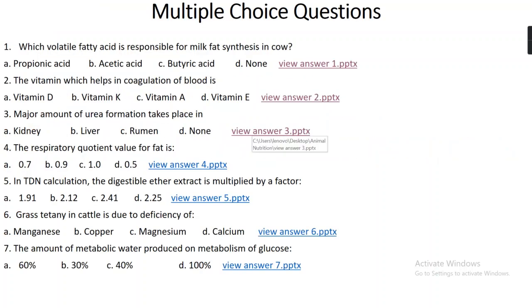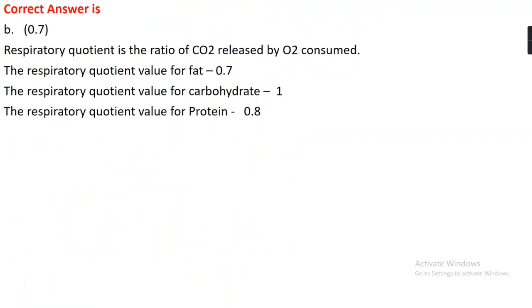Question number 4. The respiratory quotient's value for fat is option A 0.7, option B 0.9, option C 1, or option D 0.5. The right answer is option A, that is 0.7. Actually, the respiratory quotient is the ratio of CO2 released to O2 consumed, and in case of fat it's 0.7, in case of carbohydrate its value is 1, and in case of protein it is 0.8.